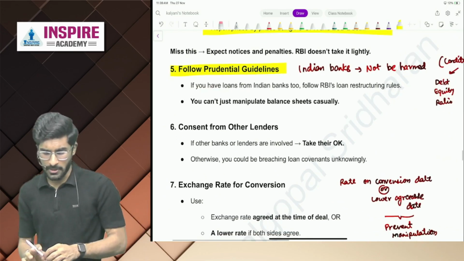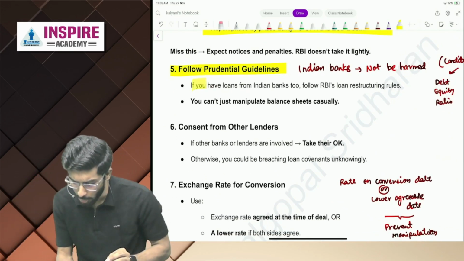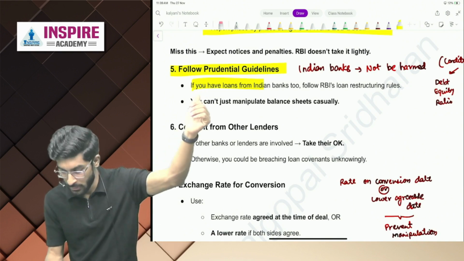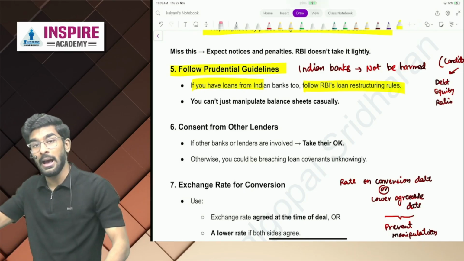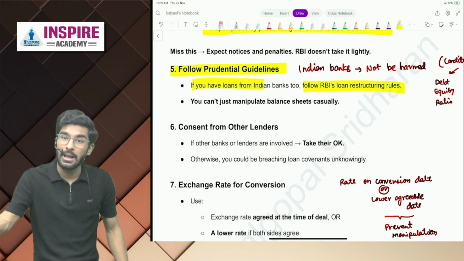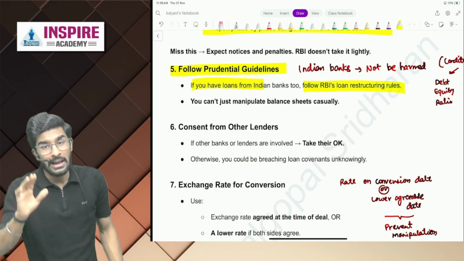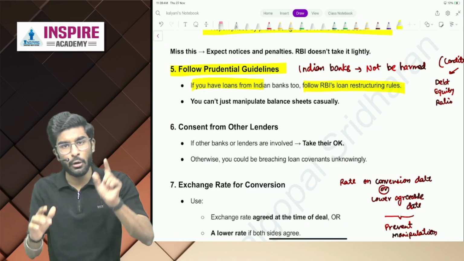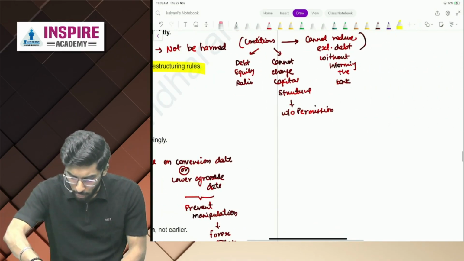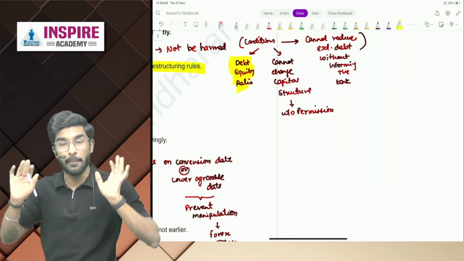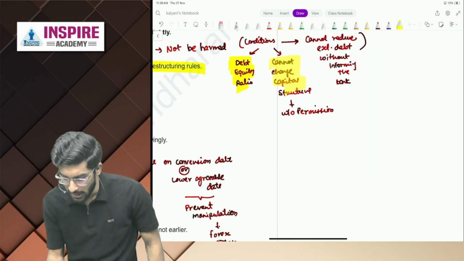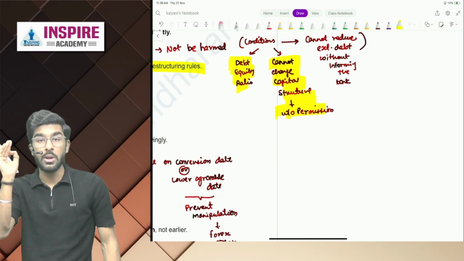Now, what is the meaning of this, people? If you have loans from Indian banks too, you also have to follow the Indian banks' rules that they told you while they were giving you the loan. Example is, Indian banks might have given you a loan on a condition that you cannot change the debt equity ratio without our permission. You cannot change the capital structure without our permission.